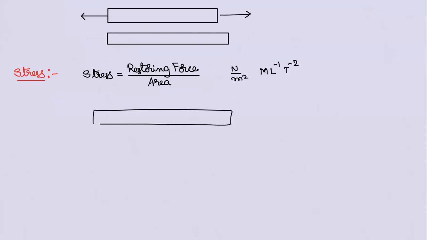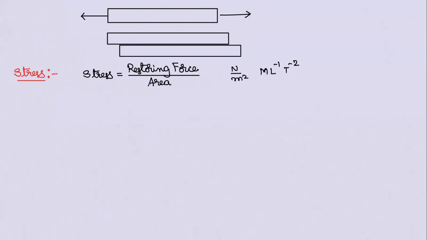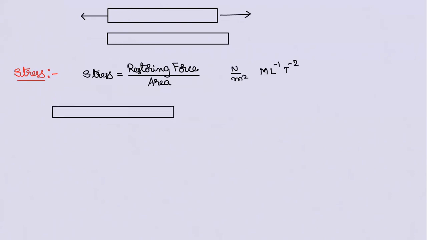When you take a body, you can deform the body in multiple ways. The first one, observe, is you can stretch it and elongate, or you can compress it like this.